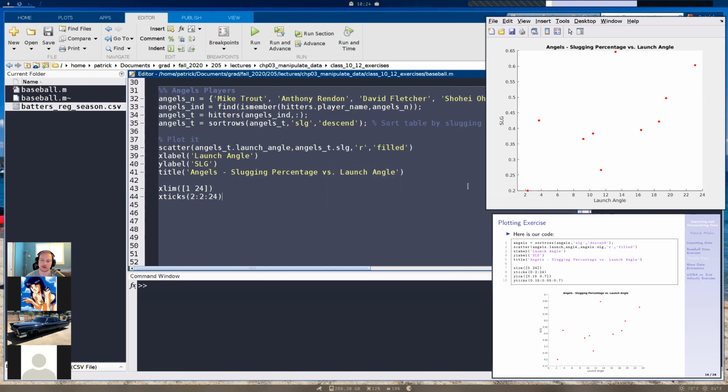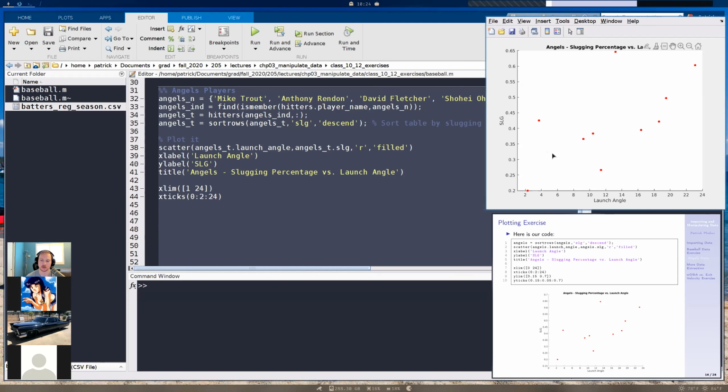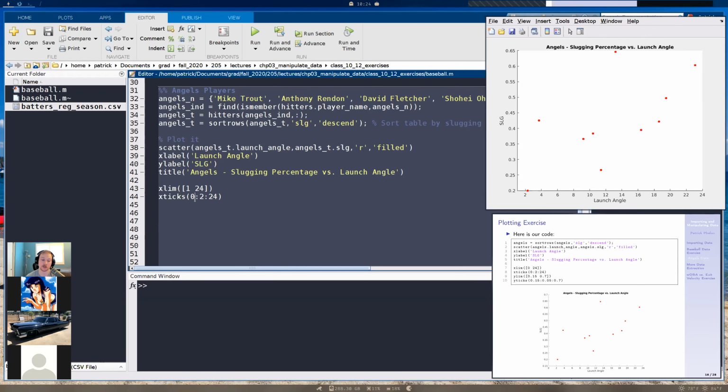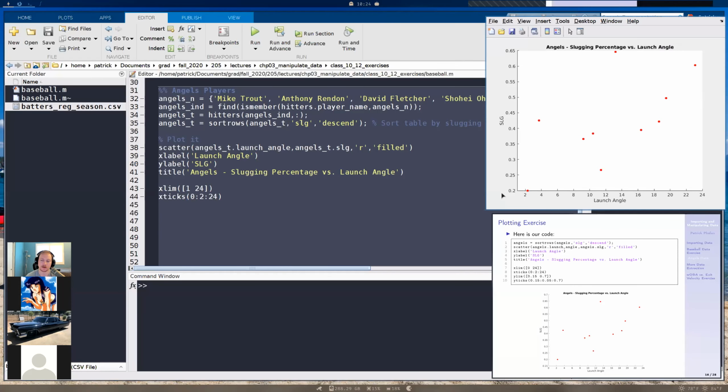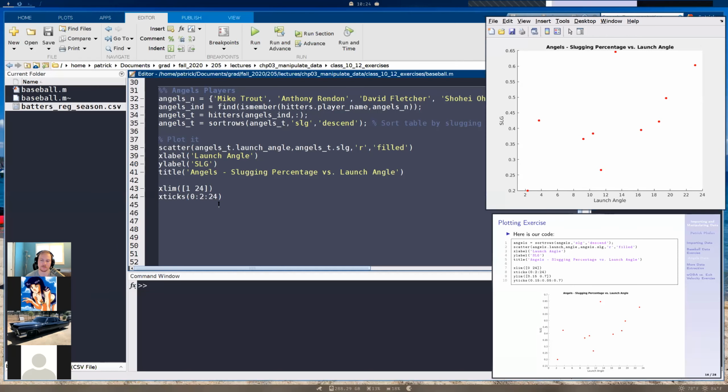If I run that, everything stayed the same. Let's change this to 0 just to show that it's going to change. Actually, it's not going to change here. Why? Because our x limit starts at 1. So even if I had x ticks from 0 to 24, there's technically an invisible x tick over here that shows 0. But since I constrained our x limit from 1 to 24, this tick isn't going to show up, because it's not actually being rendered for the graph.